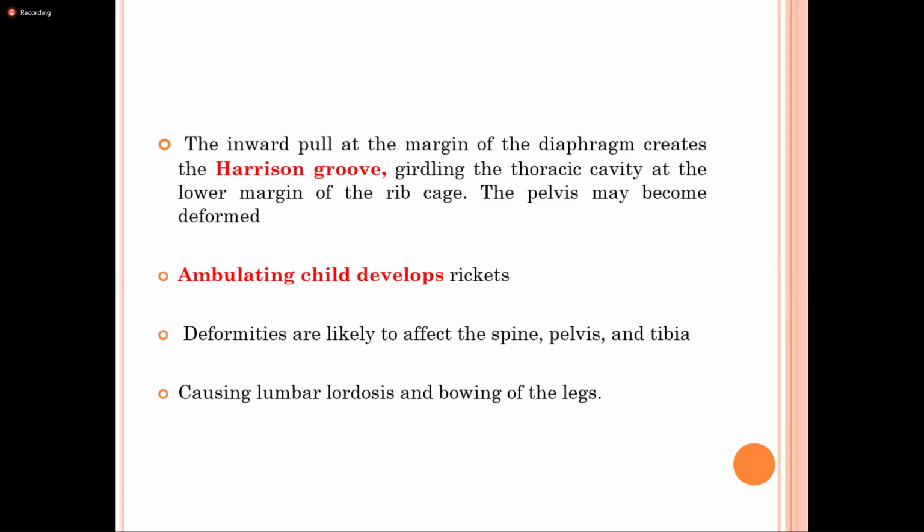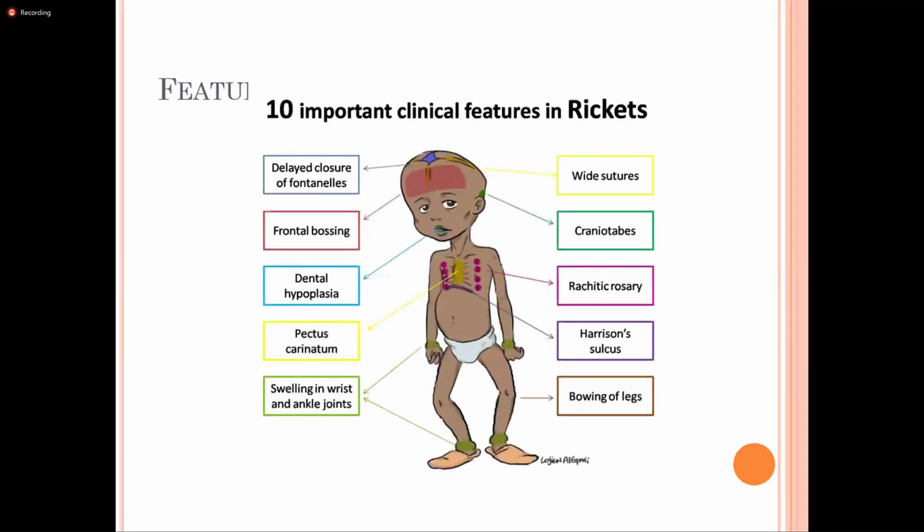And what happens is that in the ambulating child, mostly the rickets develop in ambulating child, we see the bow leg deformity, lumbar lordosis, and there is also the spine, pelvis, and tibia deformity as well. Is it clear? This is the widening of the sutures. Okay, this suture, that should be closed, that is open.